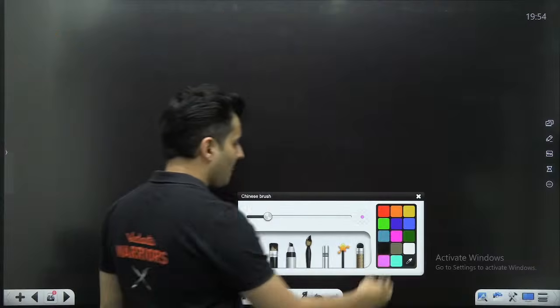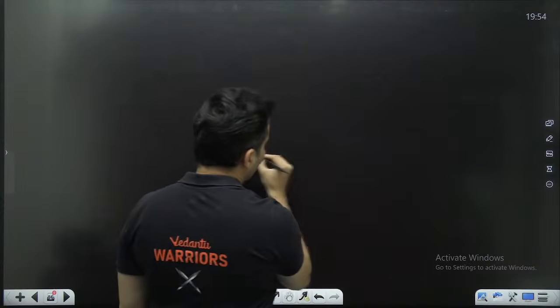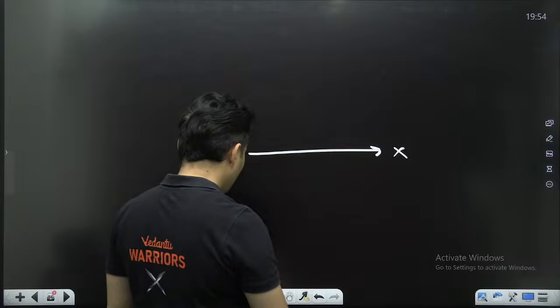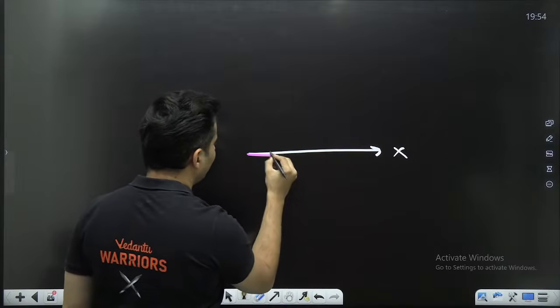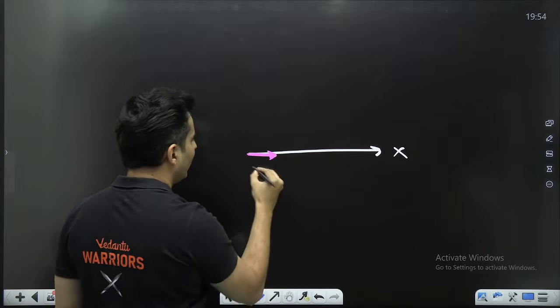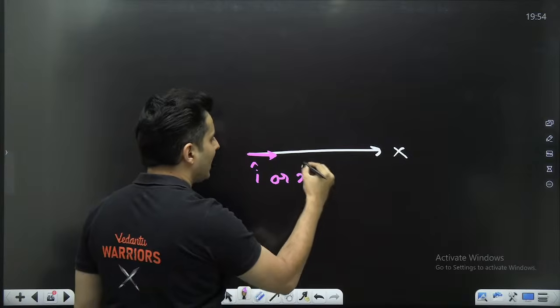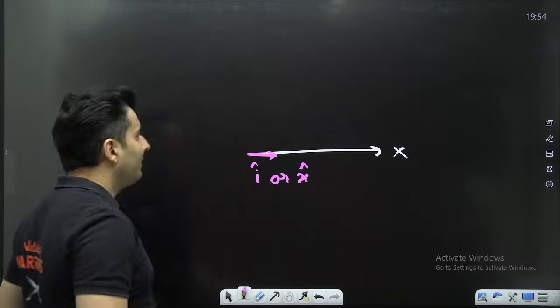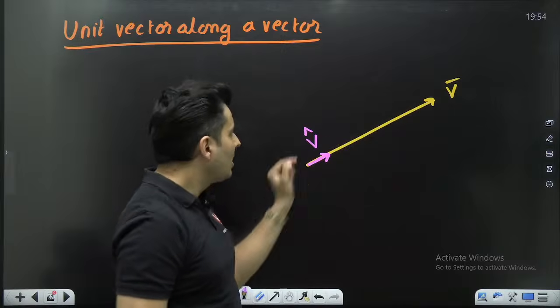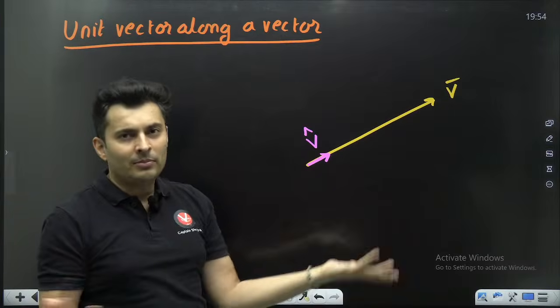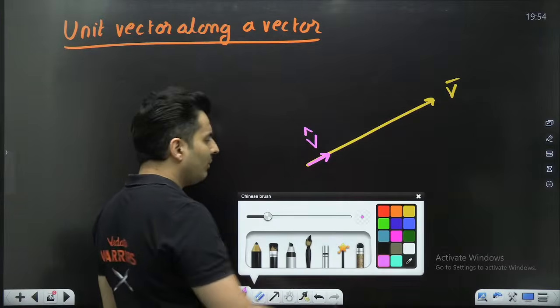Just imagine, my dear students, if this is x-axis, if I go exactly 1 unit, I call it i hat or x cap. In the same way, if I'm going along v direction, along that I will call it v cap. As simple as that. Now think about it.